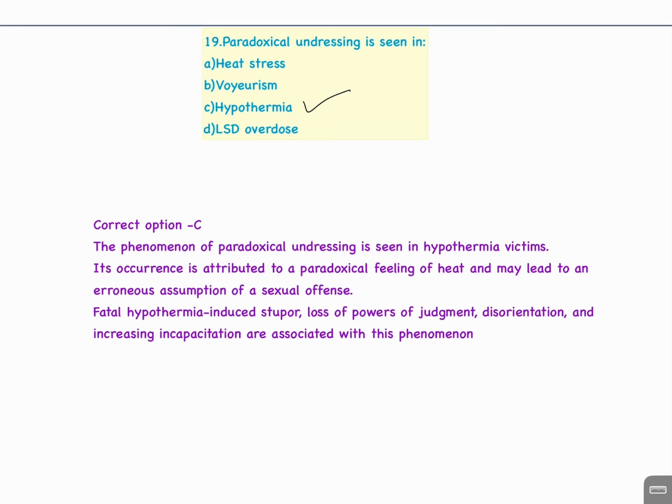Its occurrence is attributed to a paradoxical feeling of heat and may lead to an erroneous assumption of a sexual offense. Fatal hypothermia induces stupor, loss of powers of judgment, disorientation, and increasing incapacitation, which are associated with this phenomenon.